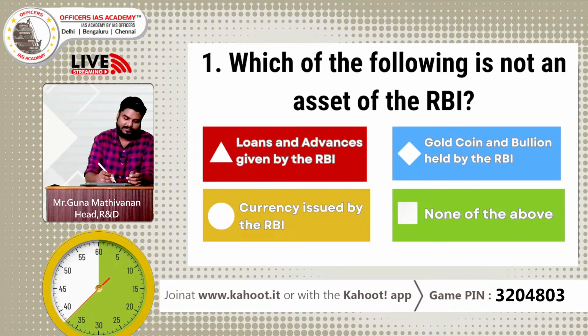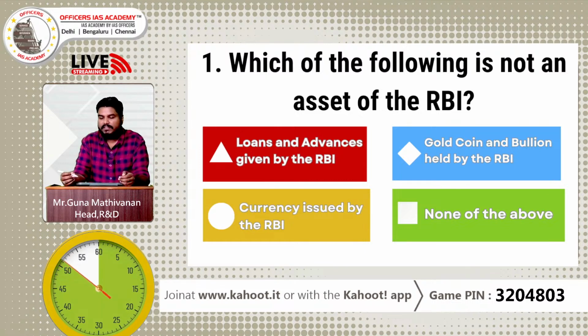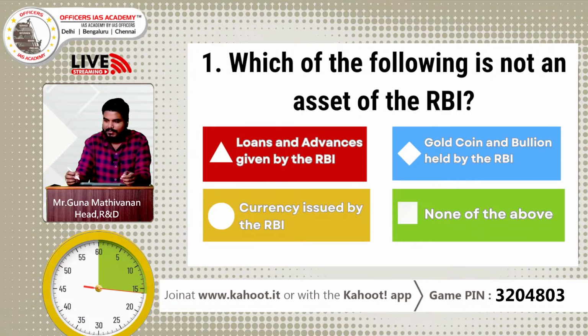What is the answer? So the following is not an asset of RBI: loans and advances, gold coin and bullion, currency issued, and none of the above. You have last 25 seconds. For this question you have 60 seconds, but remember we will be having 30-second bouncer questions in today's episode as well. There are a good number of 30-second questions. 2, 1, 0, time is up.